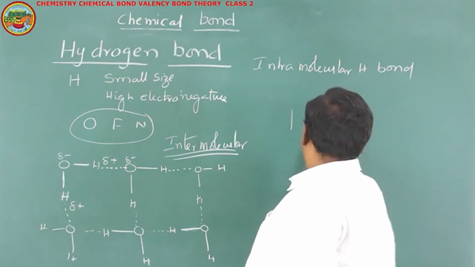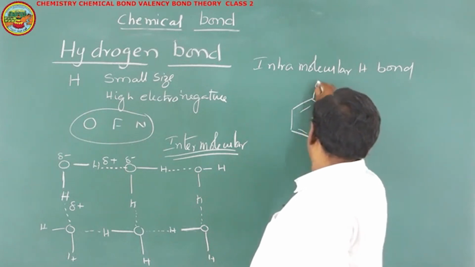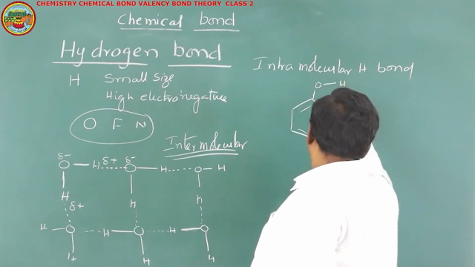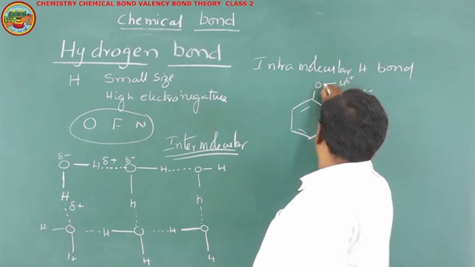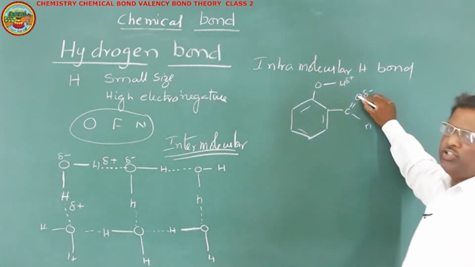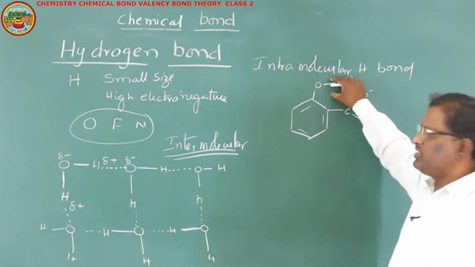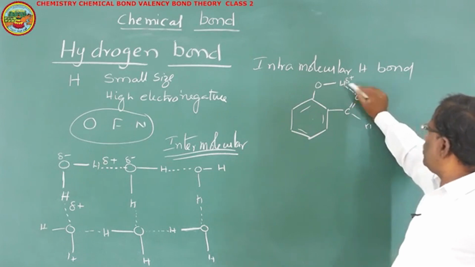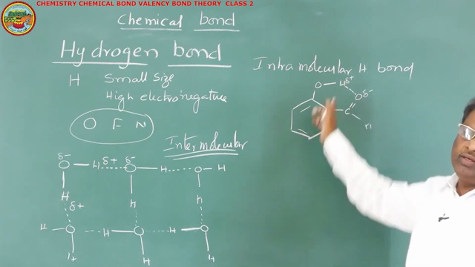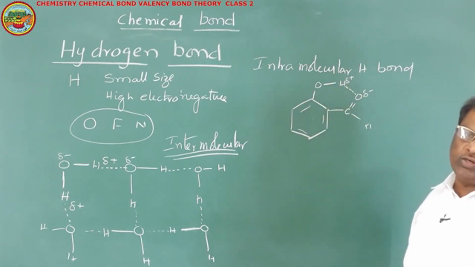For example, salicylaldehyde. Now we have a partially positively charged hydrogen which is bonded to oxygen, and another partially negatively charged oxygen belonging to the same molecule. This is one group and this is another group. Here a weak electrostatic force of attraction is present between the hydrogen of the OH group and the oxygen of the CHO group. This type of hydrogen bond is said to be intramolecular hydrogen bond.